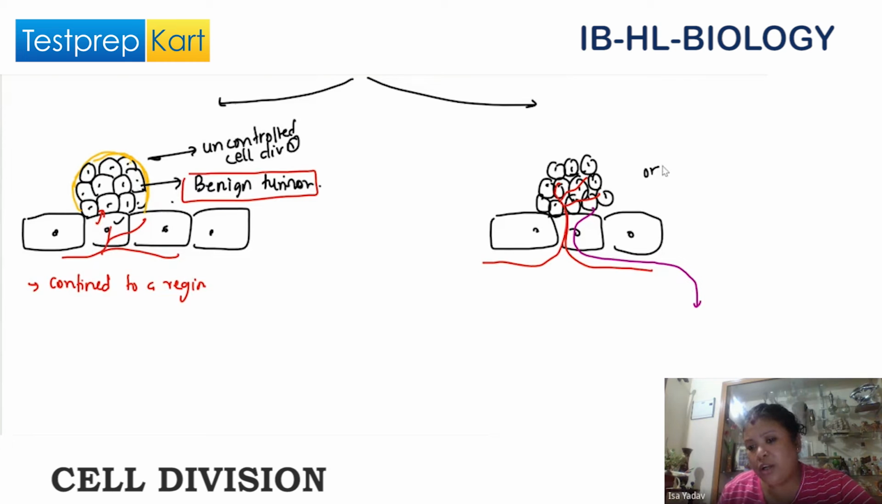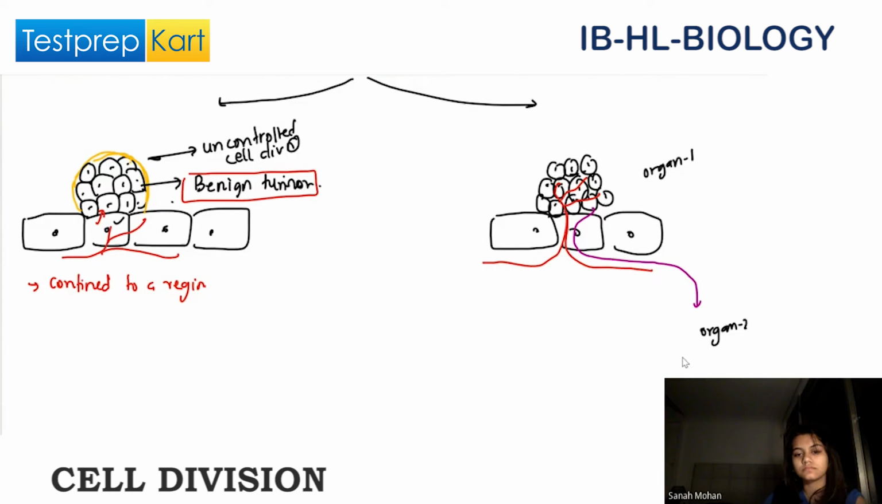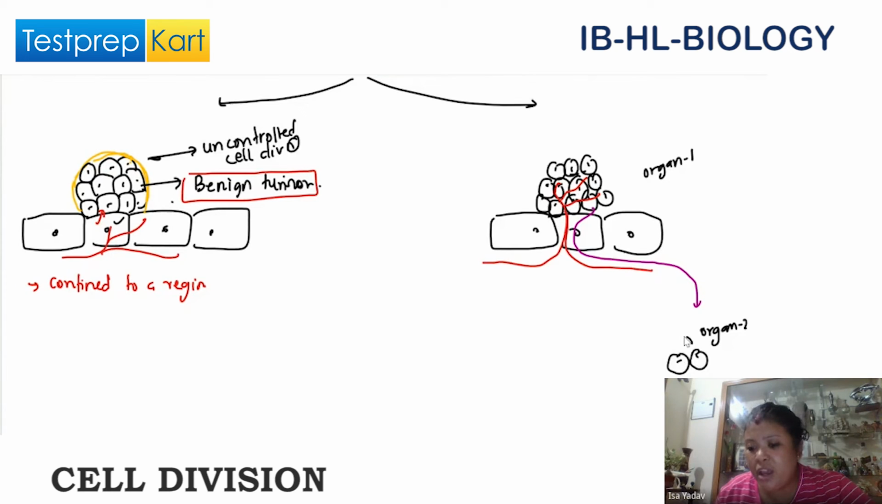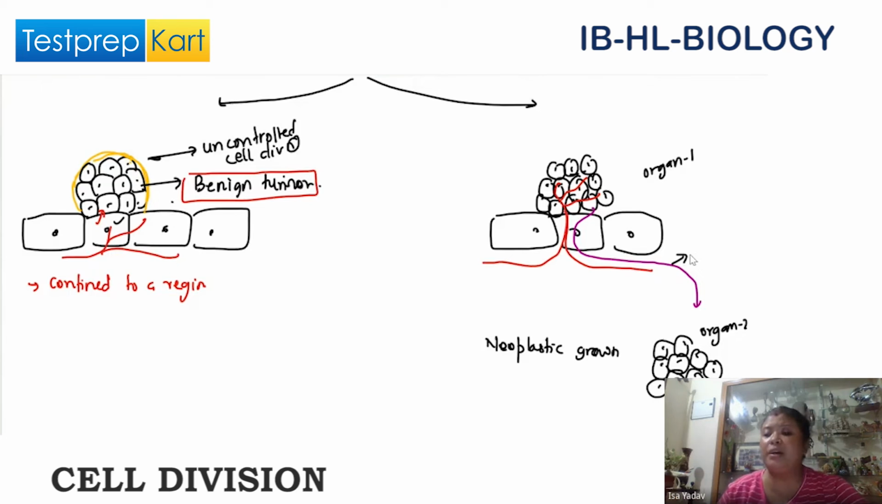This is organ number 1, and they go to some other organ, organ number 2. And there they form growth. They grow secondary metastasis. Neoplastic growth, growth of tumor; neoplastic growth, spreading of tumor, spreading, metastasis.